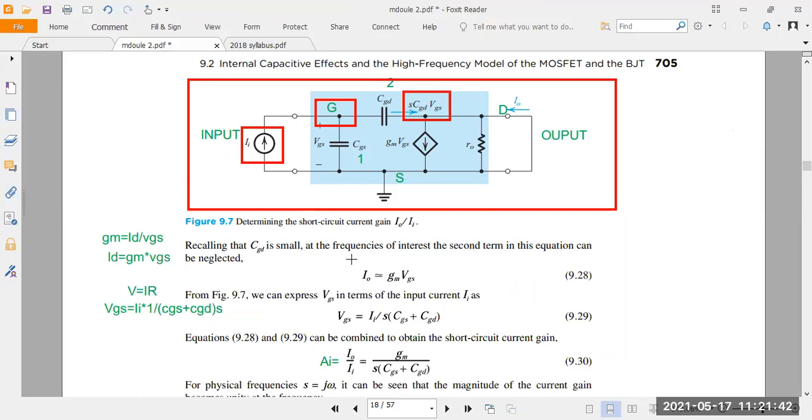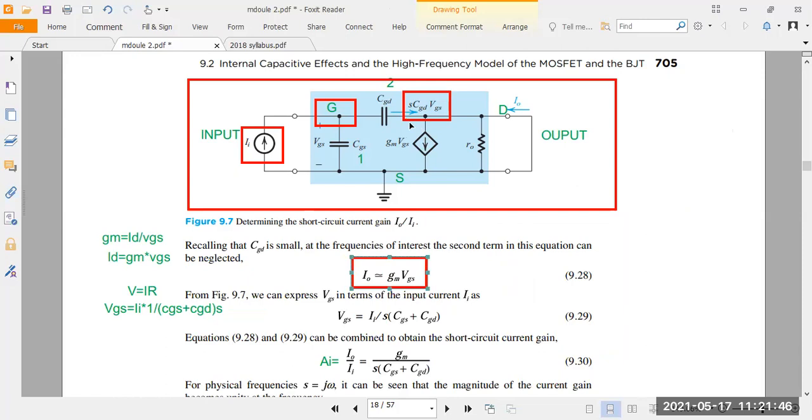Same thing, you now write the current source equation. This is the current source, right? That is the drain current. What is the drain current equation? I naught is equal to gm into VGS. I naught is equal to what here? gm into VGS. That is the drain current equation. So I naught is nothing but gm into VGS, which is the drain current.